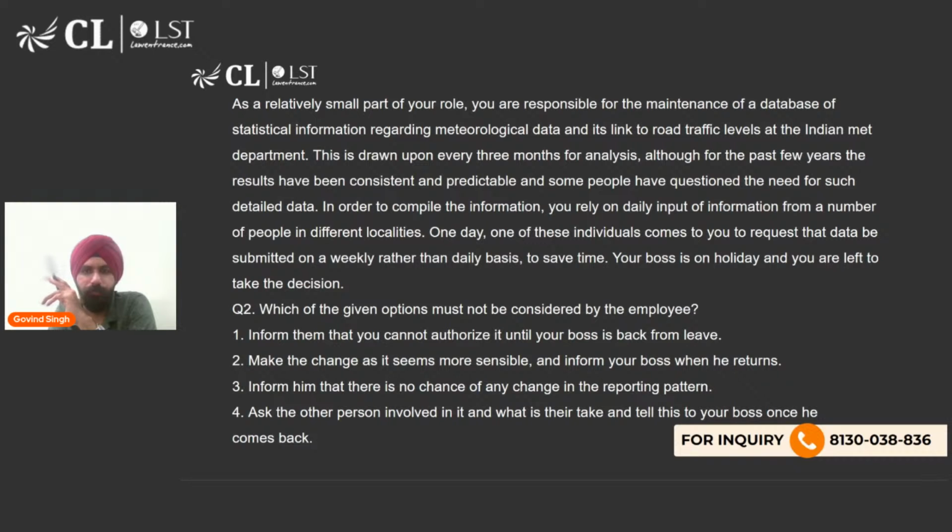1 or 4. Okay. Chalo, theek hai. Let's look at this. Should I wait for more time? For a few more seconds? Or should I solve it? Chalo, theek hai. Let's solve it.